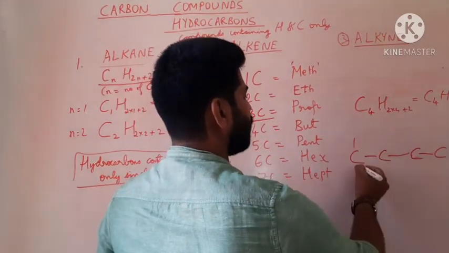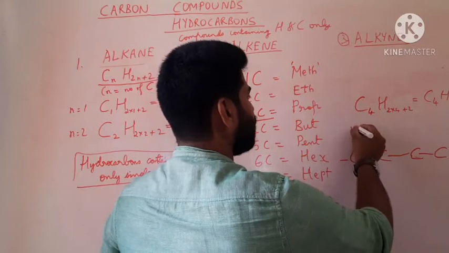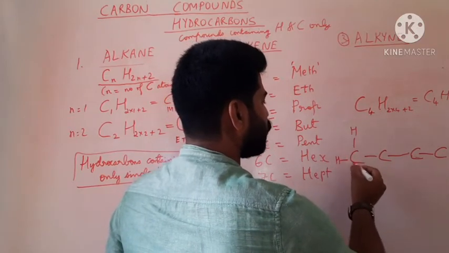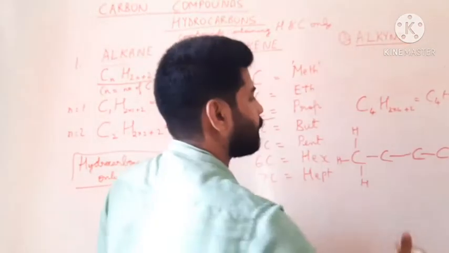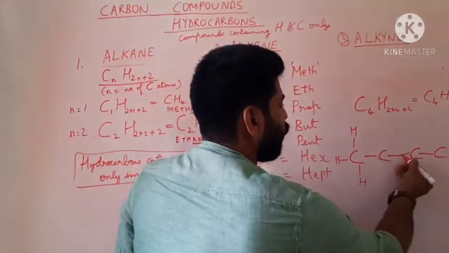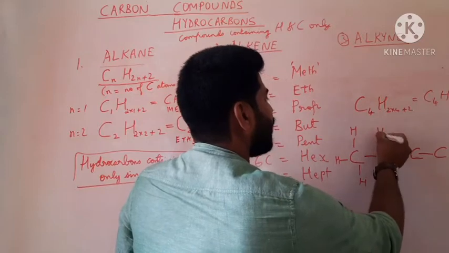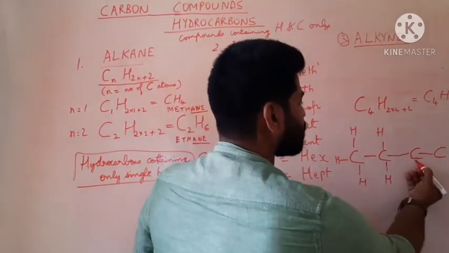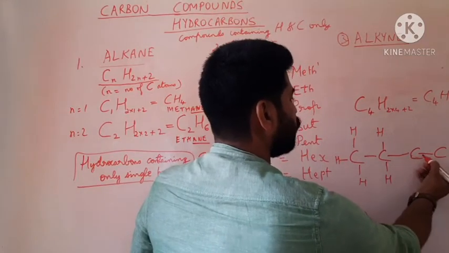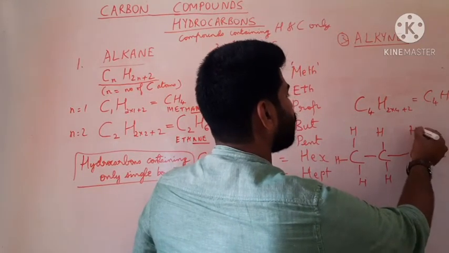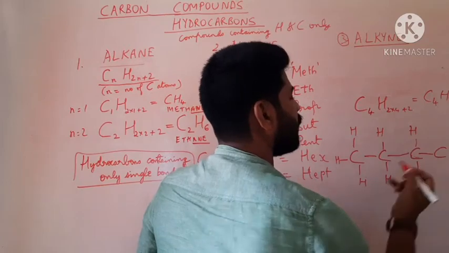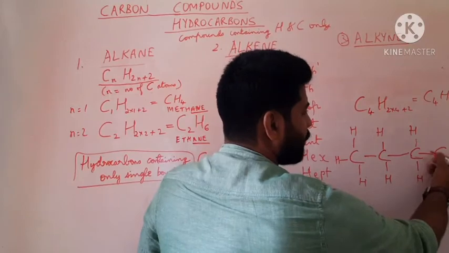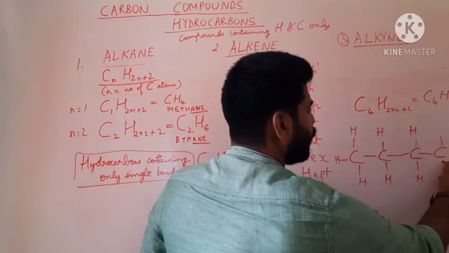So this carbon will contain 3 hydrogen atoms, since the valency is 4. This carbon is already bonded to 2 carbons, therefore it can take 2 more hydrogens. Similarly, this carbon is also bonded to 2 carbons, so it can take 2 more hydrogen atoms, and the last carbon is bonded to 1 carbon, so it can take 3 more hydrogens.